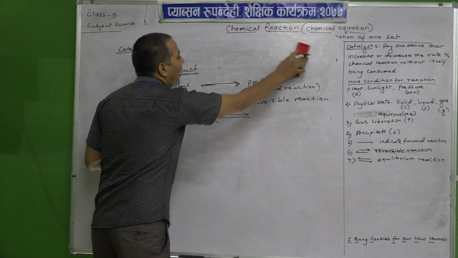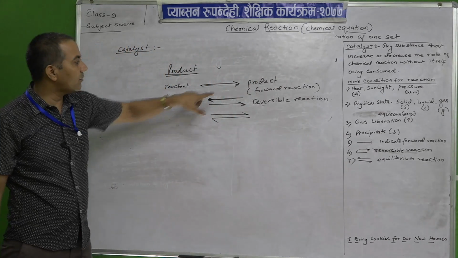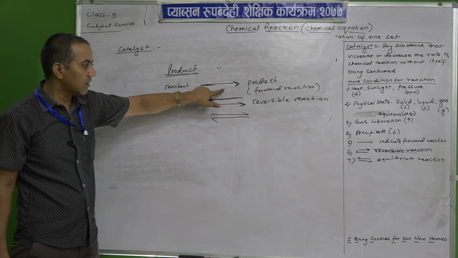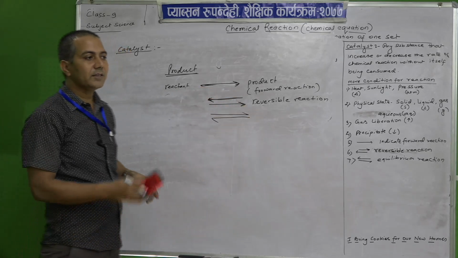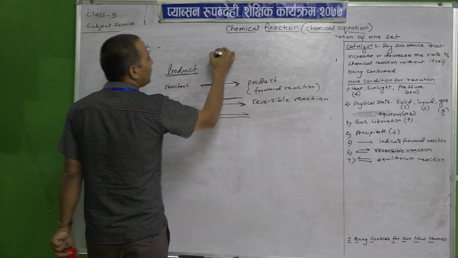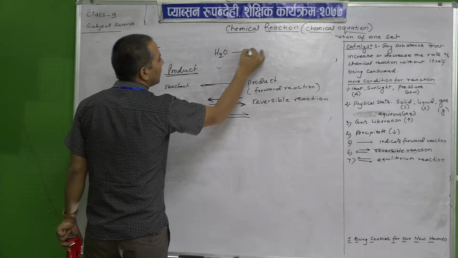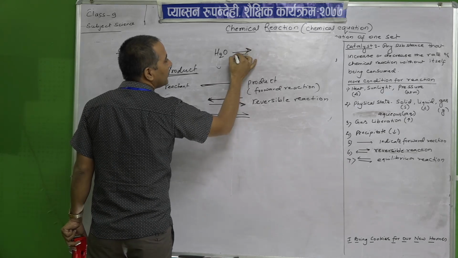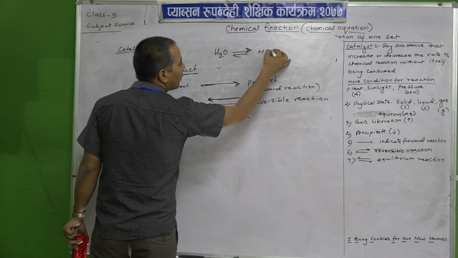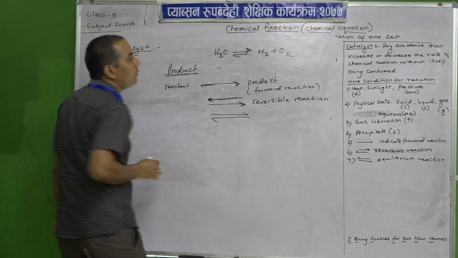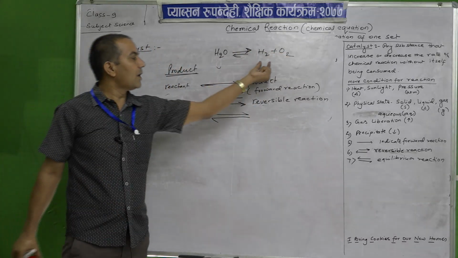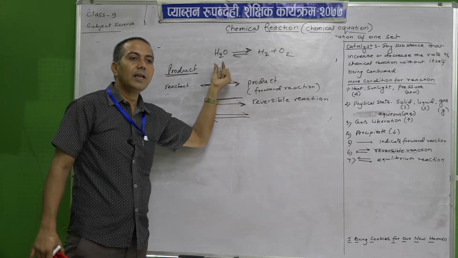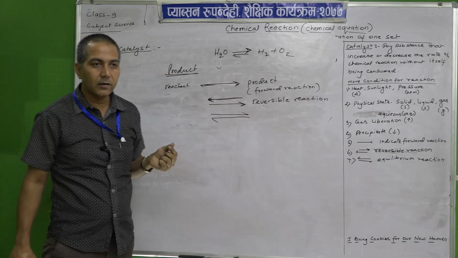Like the burning of wood into ash is a forward reaction. It will never change. In a reversible reaction, we electrolyze the water and it changes into H2 plus O2, and if we again supply electricity, then we can change it back into water.